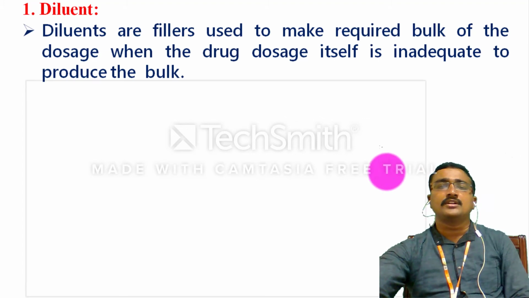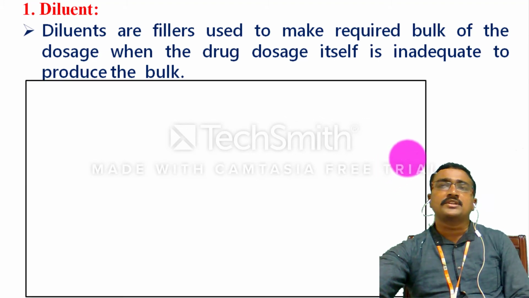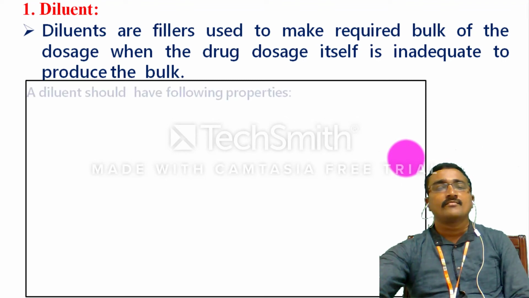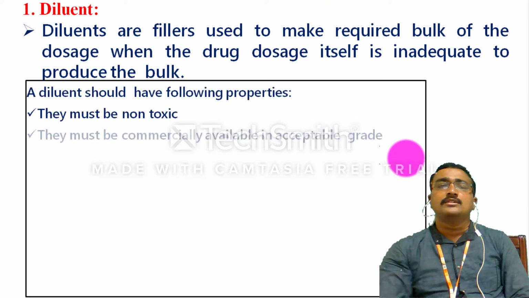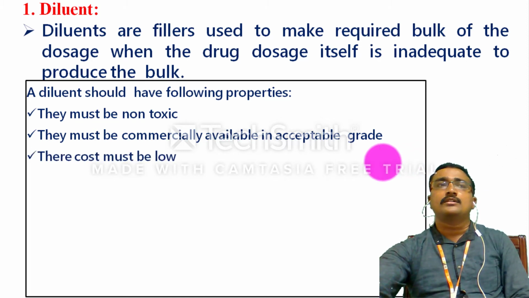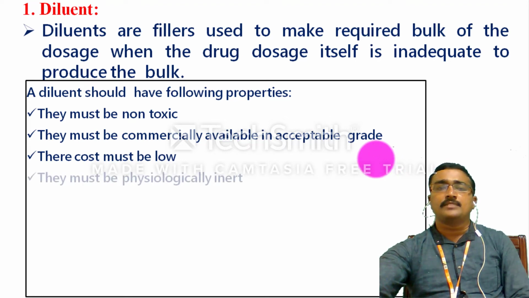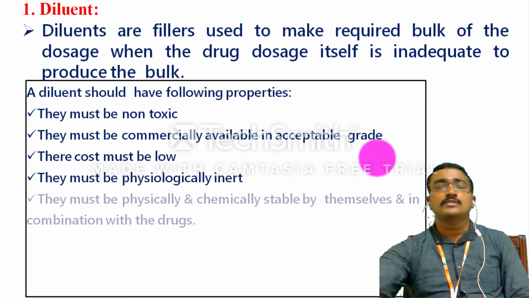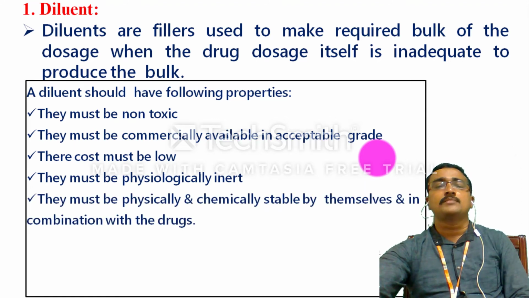So what diluents are we generally using? The diluent selection is mainly based on ideal properties. The diluent must be non-toxic in nature, commercially available in an acceptable grade, and available at low cost. It must be physically inert, and physically and chemically stable, both individually and once combined with the API, so the stability is not varied. That means the physical and chemical stability will be there for the added diluents.